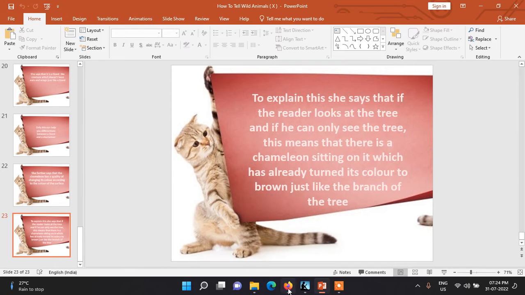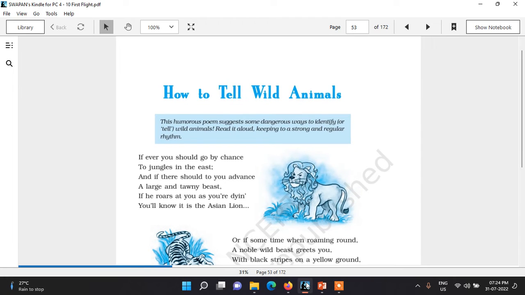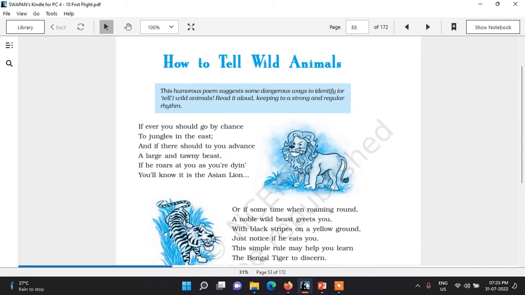Here the rhyme scheme of the poem, we can see chance, advance, that means AA, east, beast BB, dine, lion, that means CC. So in each stanza we can see this type of rhyme scheme: round, ground AA, BB, learn, discern CC.